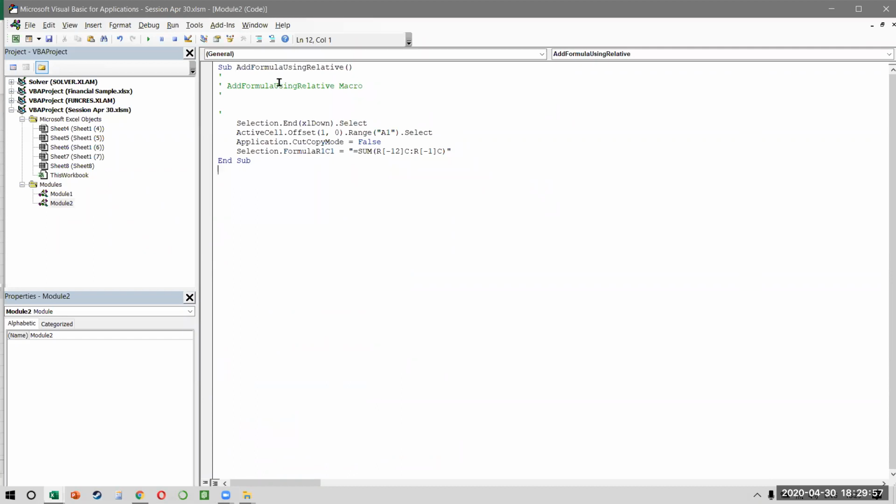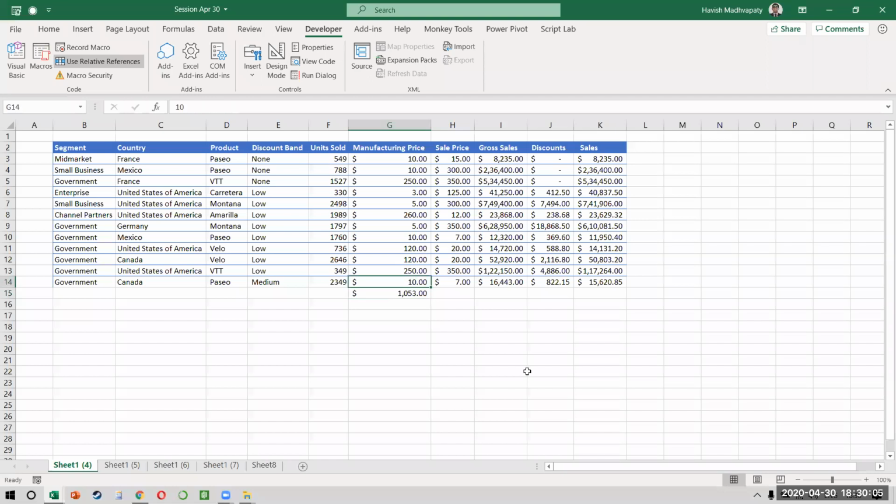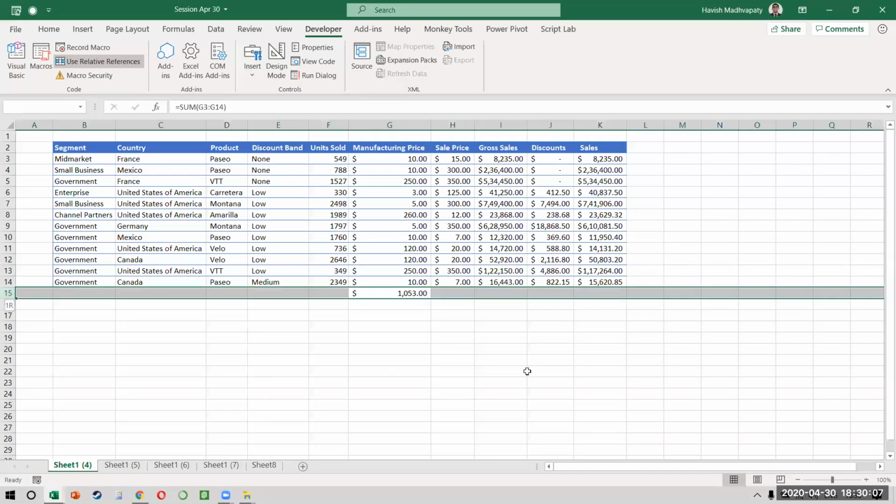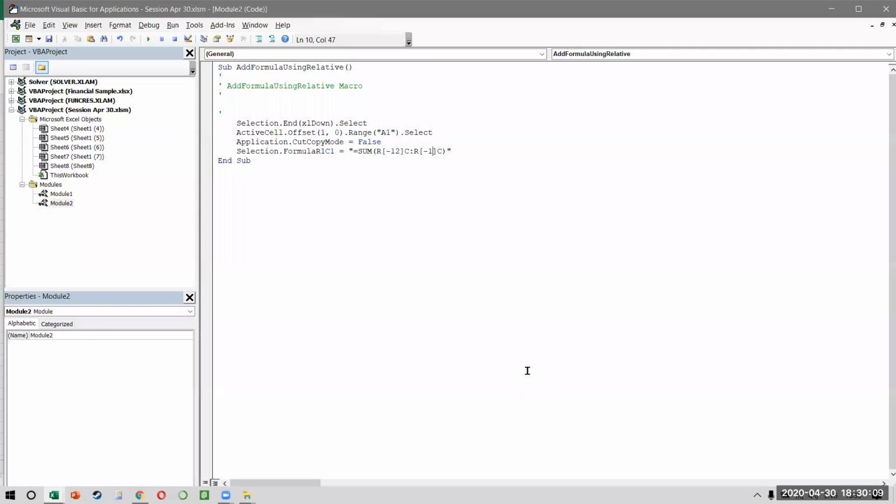It says Selection.End(xlDown), which was Control down arrow. Then I moved 1, 0. That means I moved one row down. So because I went from B10 to B15, and then in B15, I'm writing a formula that says R[-12]C and R[-1]C. Now, this is a formula which is selecting 12 rows of the data set.